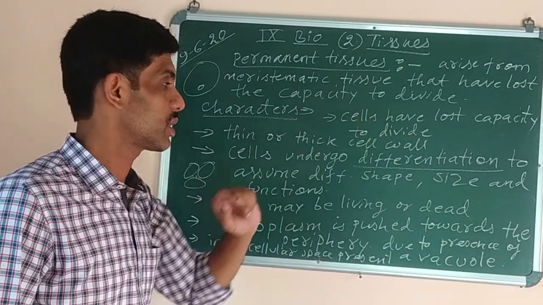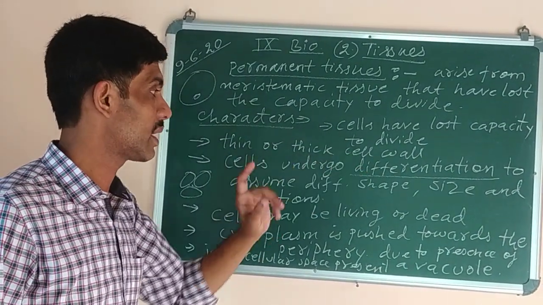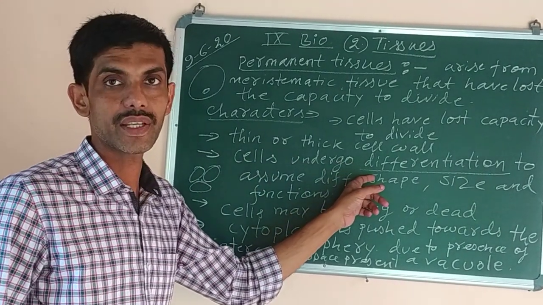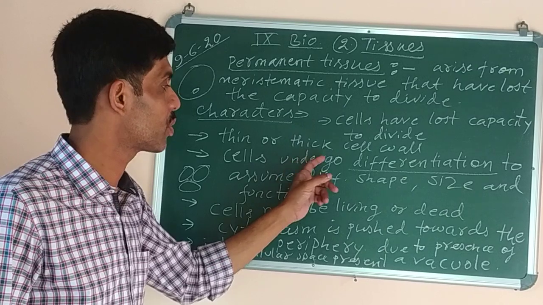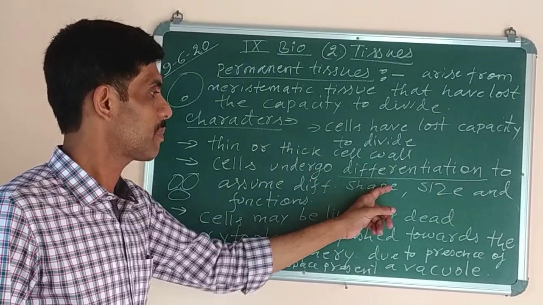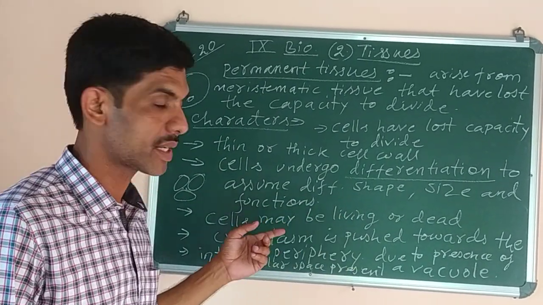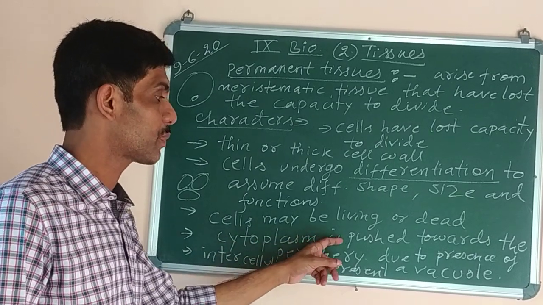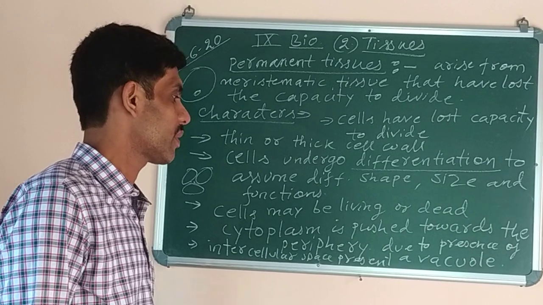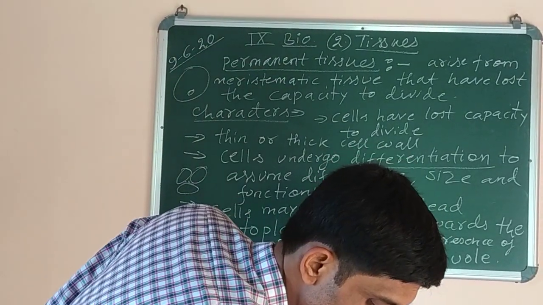Cells have lost the capacity to divide. There may be a thin or thick wall, that is the cell wall. And number 3, cells undergo differentiation. Differentiation means they undergo changes from simple to more complex type, to assume, means to take different shape, size and functions. Cells may be living or dead. Some of them are living, others are dead. And cytoplasm is pushed towards the periphery, means towards the corner, due to the presence of a very big and prominent vacuole. So next we will study about differences.